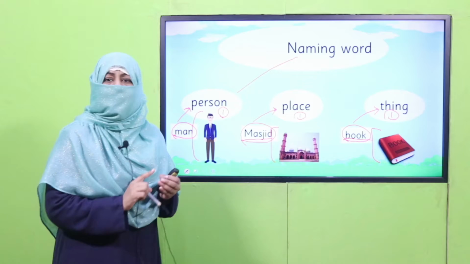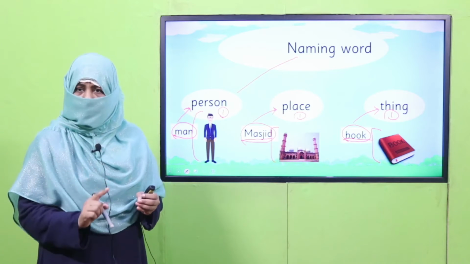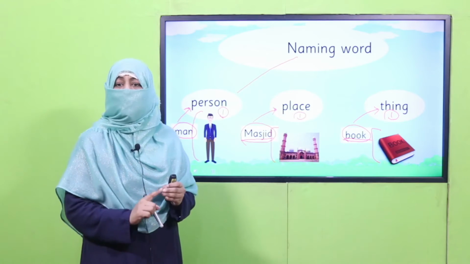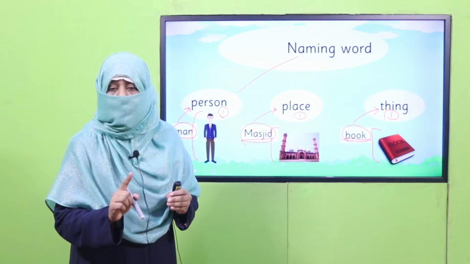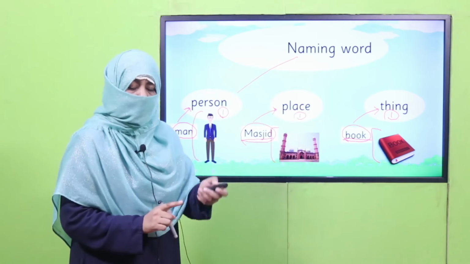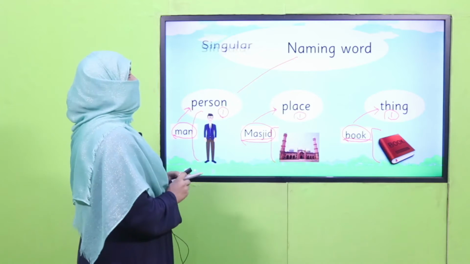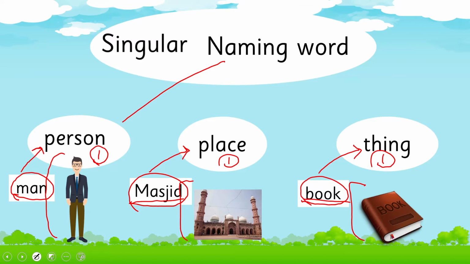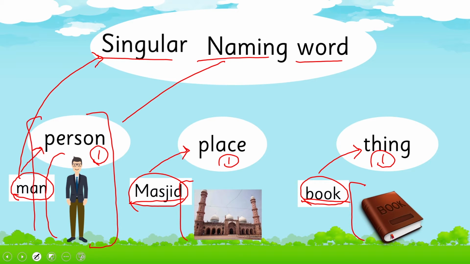So when a naming word is referring to one person or one place or one thing, it is called a singular naming word. What is it called? It is called a singular naming word, because this singular naming word is representing one person at a time or one place or one thing.